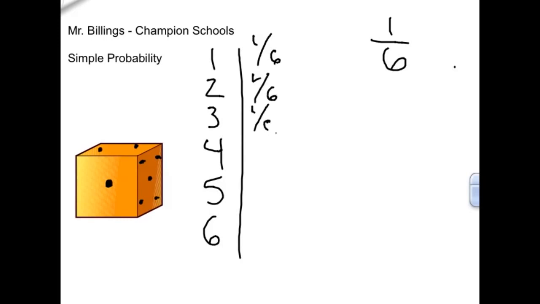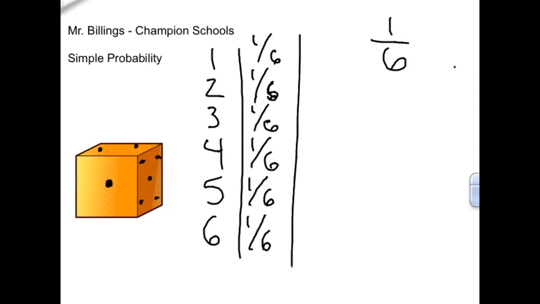1/6, 1/6, 1/6, 1/6. That's the probability to get just one of those numbers. You have a 1 out of 6 chance. If we were to look at that as a percent, it's about a 16.7% chance to get each one of those numbers.